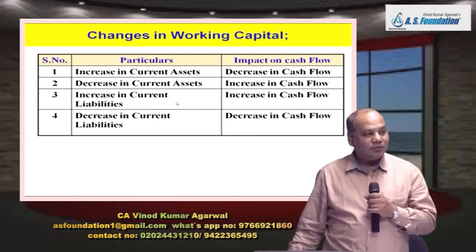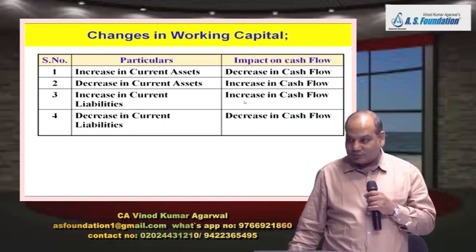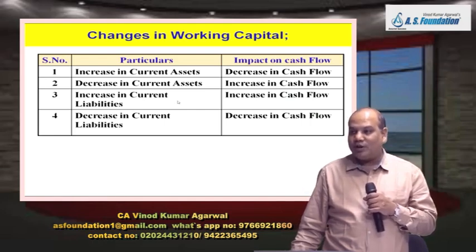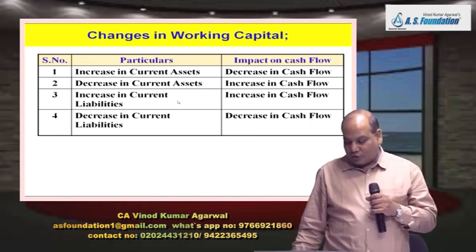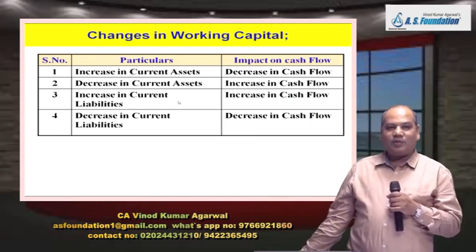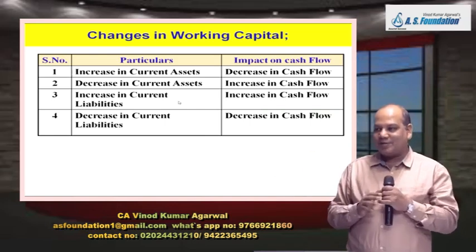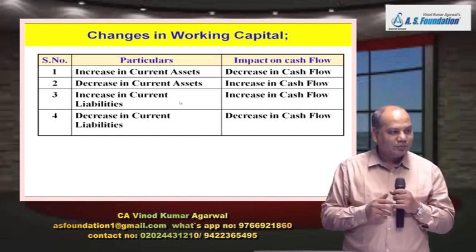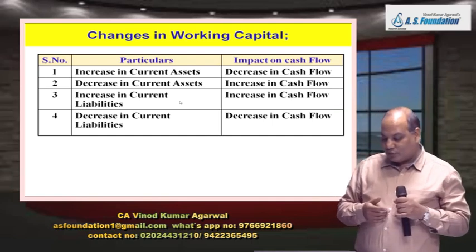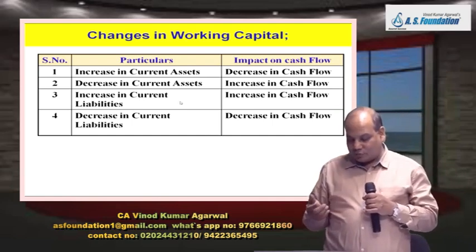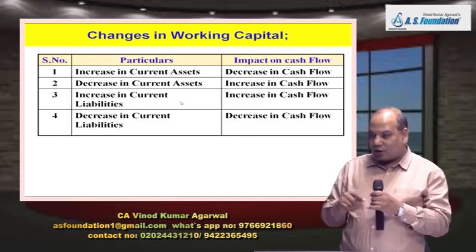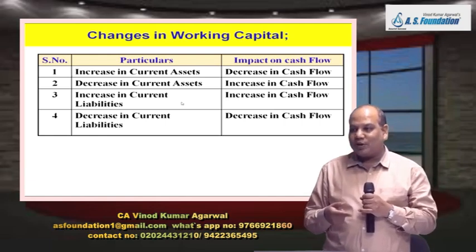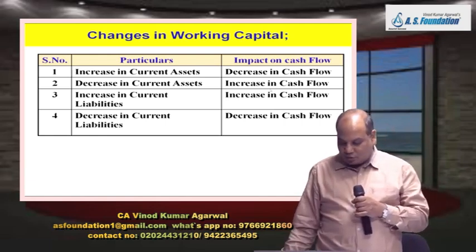Increase in current liability, increase in cash flow. That means if you are given trade payable at the end more than trade payable at the beginning, it means your outflow is less. Payment to creditor is lower than purchases made. Then only the creditor balance will increase. So therefore it will increase your cash flow. And decrease in current liability means closing trade payable is lower than the opening. So your payment is much more than the purchases made. So decrease in cash flow.